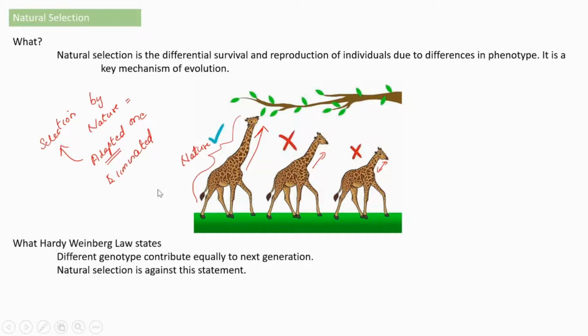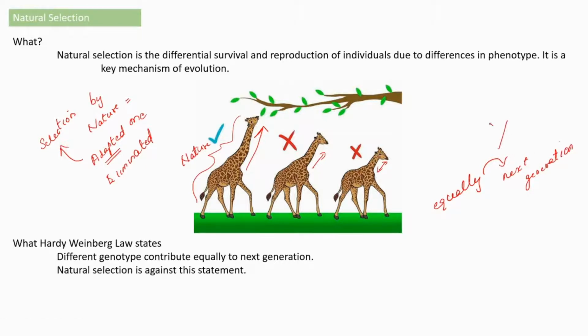Then we are just telling about what the Hardy-Weinberg law is and what it states. It is trying to explain, or to confirm, that different genotypes will all contribute equally to the next generation.